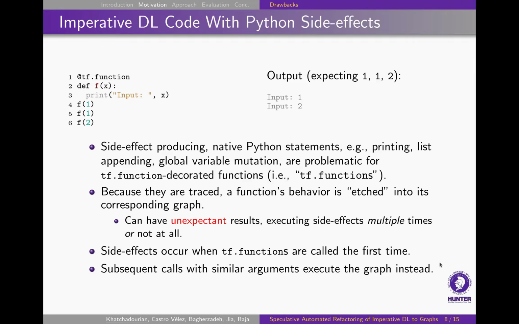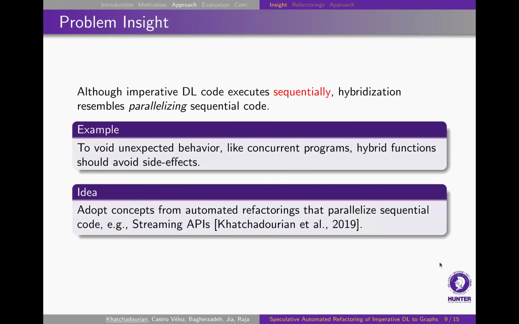The reason is that because they're traced at runtime, the function behavior is really etched into the corresponding graphs. What happens is that the side effects either occur on the first execution of the method or not at all, because they're basically captured as part of the execution graph. So this can result in unexpected results, executing the side effects multiple times or, as I said, not at all. Side effects occur when the TF function is called for the first time, and subsequent calls with similar arguments, as far as their shapes and data types, execute the graph instead.